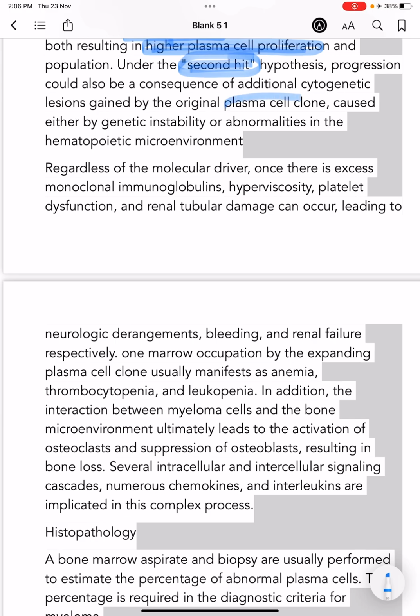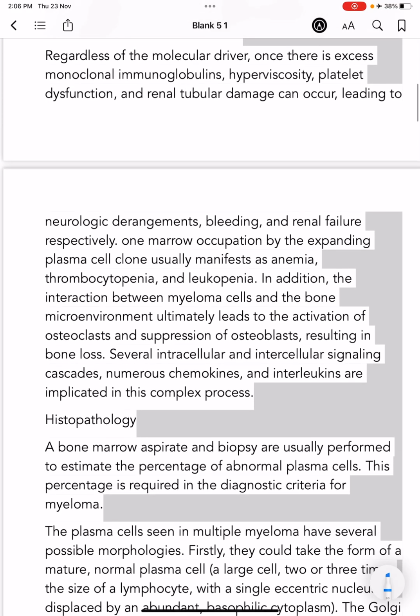The original plasma cell clone acquires additional cytogenetic lesions. This is called the second hit, caused by either genetic instability or abnormalities in the hematopoietic microenvironment.